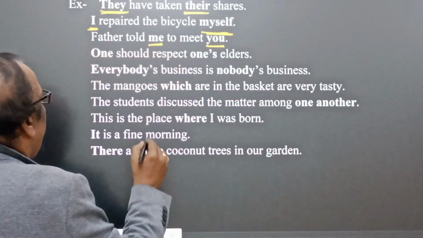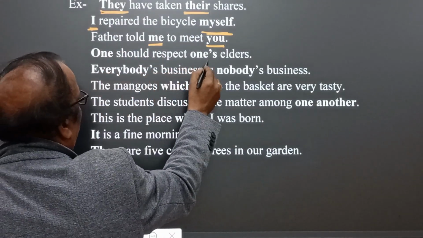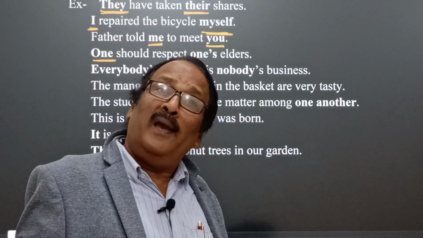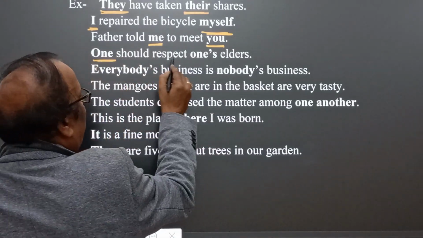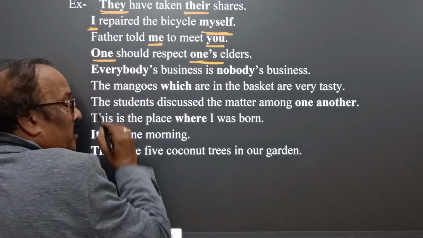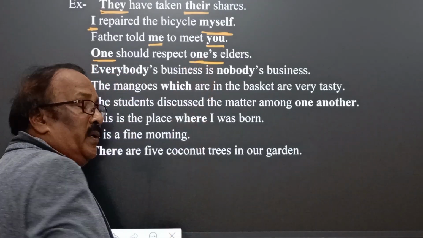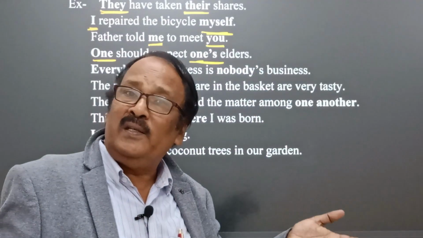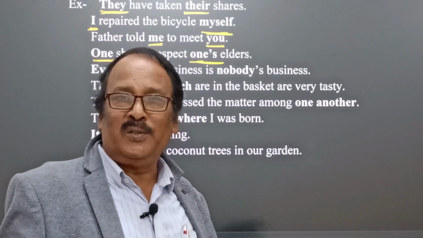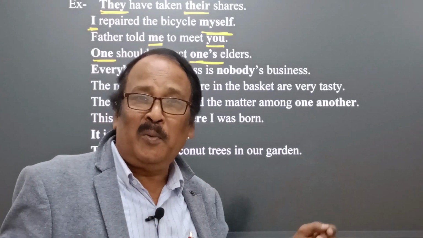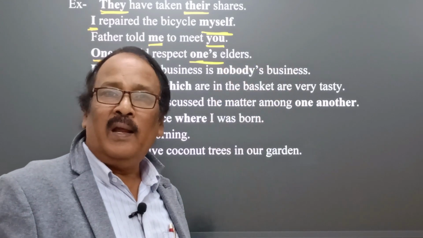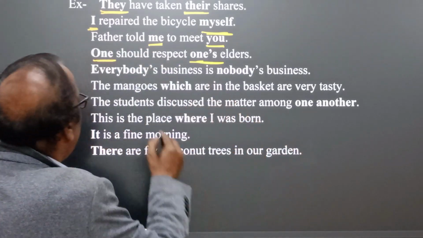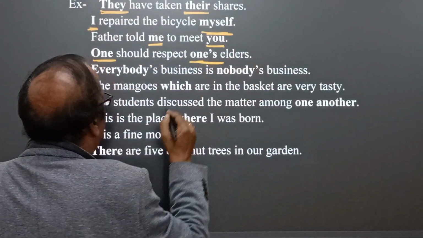And here we find another matter. One should respect one's elders. Listen, one is impersonal, meaning anyone. One is the subjective noun, and one's is here the possessive, one's elders. It is a very natural and obvious factor, the first step of education. We have to respect our elders and love our youngsters. So one should respect one's elders.